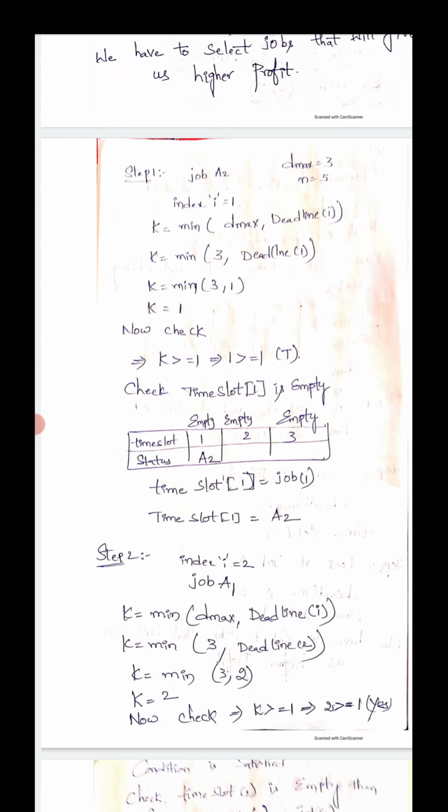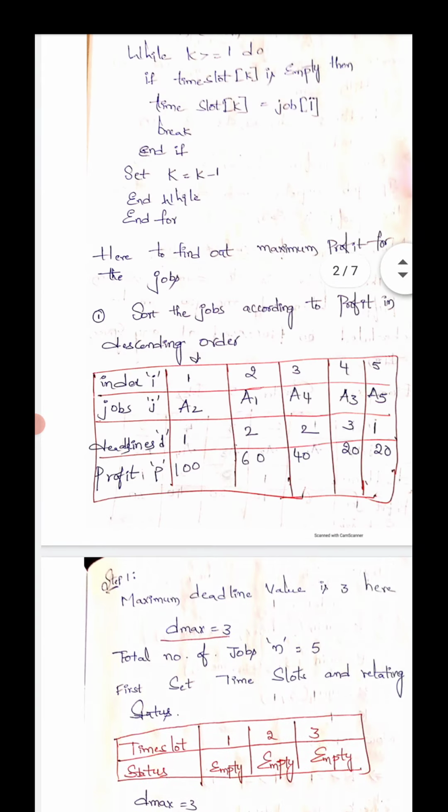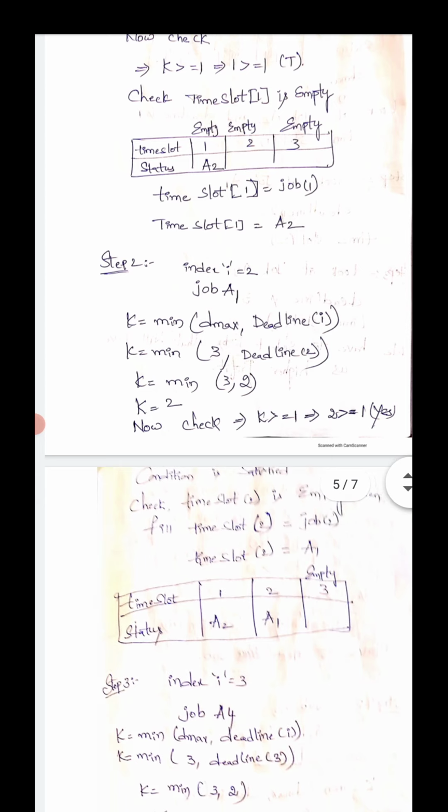Next, if you move to step 2. Step 2: index I is equal to 2, job A1. Look at this. Index I is equal to 2, job is equal to A1. Now if you have to check the algorithm, K is equal to minimum of D max comma deadline of I. K is assigned to be minimum of D max, maximum deadline 3, comma deadline of I. Here index I is equal to 2. Okay, K is equal to minimum of 3, comma deadline of 2.